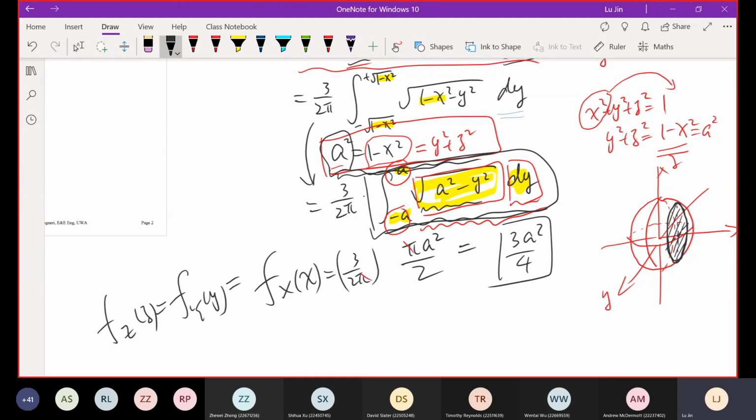Let me double check. I think I made a small mistake. Just give me 1 second. The idea is totally right, just the numbers. Okay.